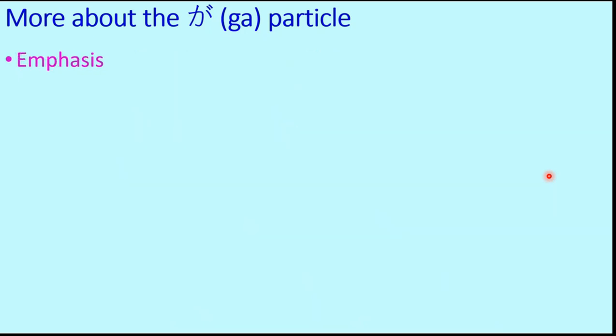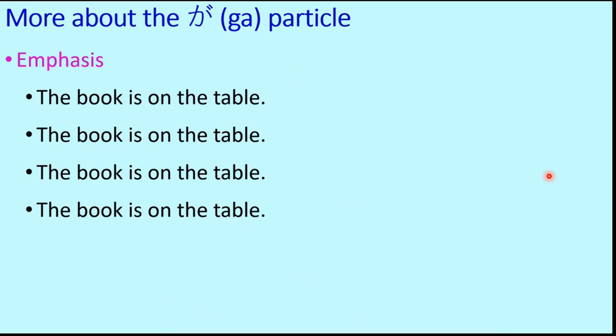Now if we talk about emphasis, because this is our topic of interest, and this is directly related to the ga particle, let's take a very simple example. There is a very simple sentence: the book is on the table. If I say it like this, the book is on the table, I am not emphasizing any of these words. It's just a blatant general statement. The book is on the table. There is no intonation, there is no emphasis.